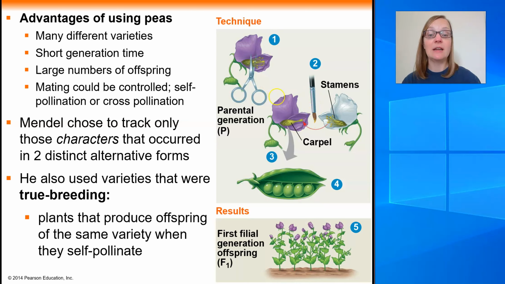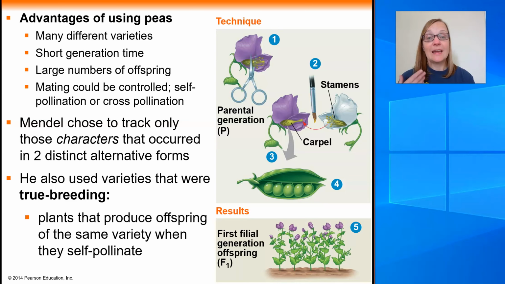So the only way for the eggs in the carpel to become fertilized would be for him or somebody to come along and introduce some pollen grains from a different plant to the tip of the carpel, and therefore cross-pollinate this flower with the sperm from another plant to fertilize the eggs on the inside of the carpel.